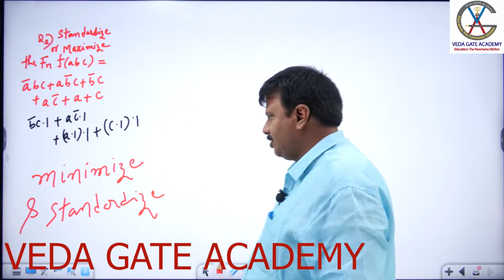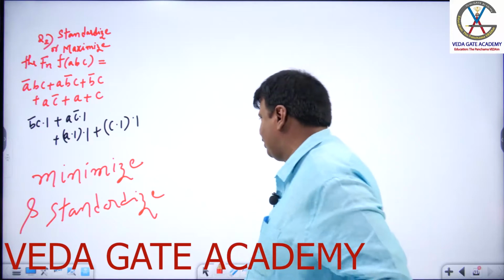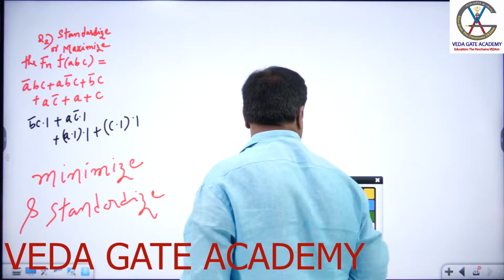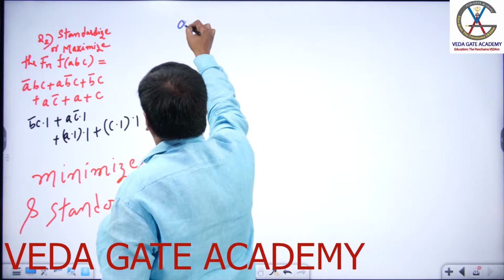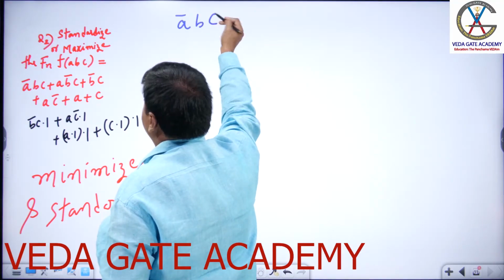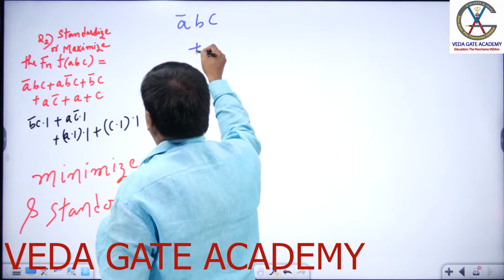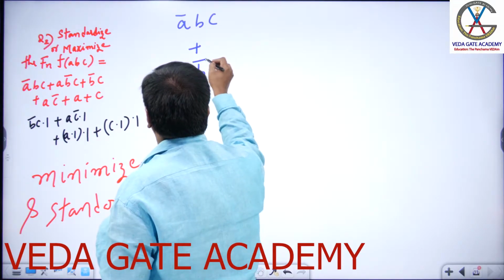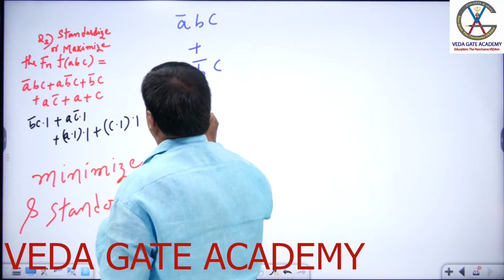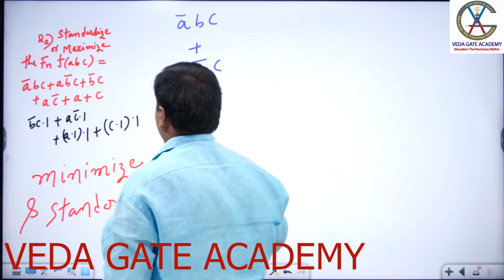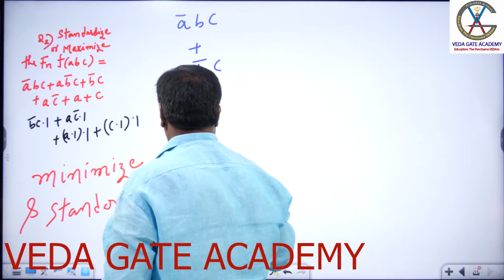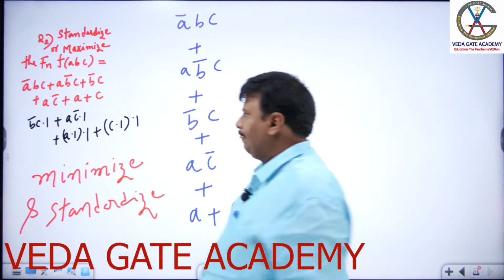Now let me explain the procedure of minimize and standardize. The function here is a bar bc plus a b bar c plus b bar c plus ac bar plus a plus c, and this is a function given.